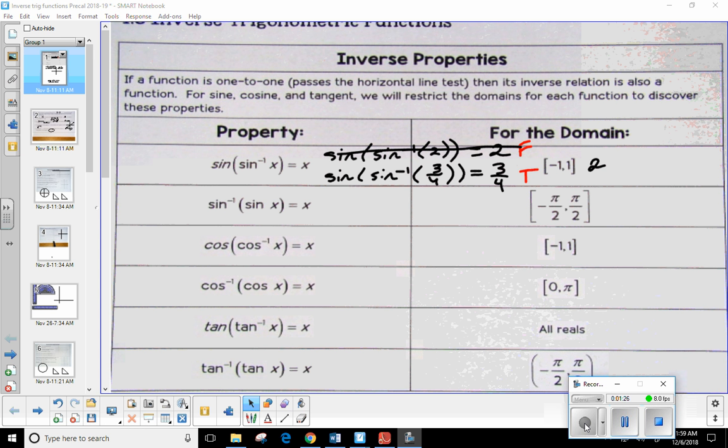Some of them will be match up the graph to this equation, find me the amplitude and the period, things of that nature. Hey, you said we're going to like it. Oh, no. I just think you're going to like the test in general.